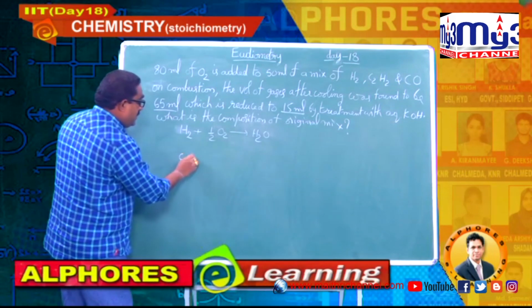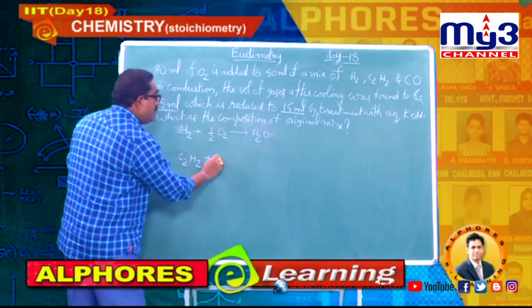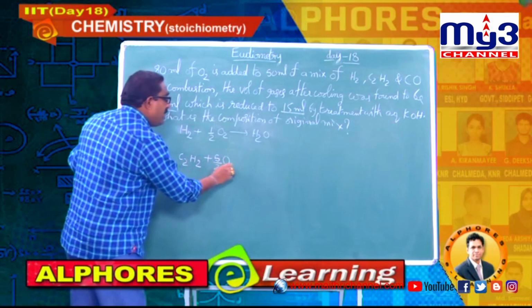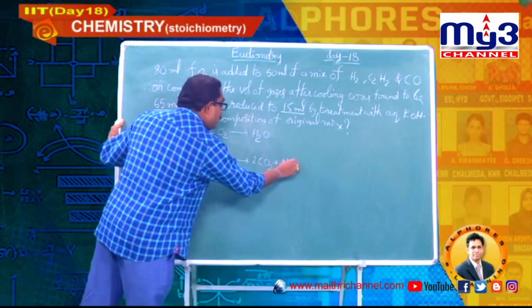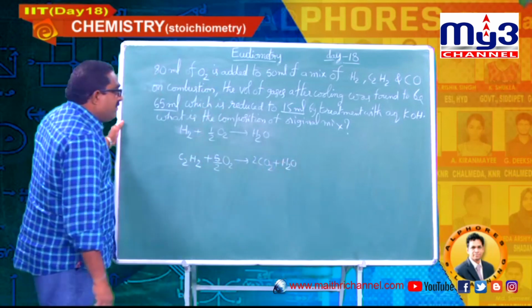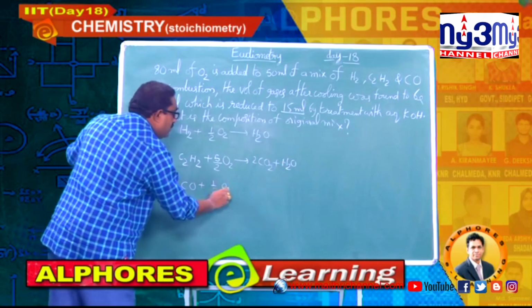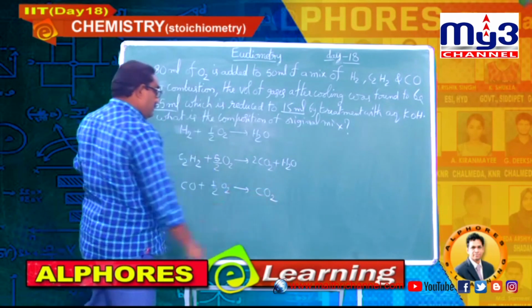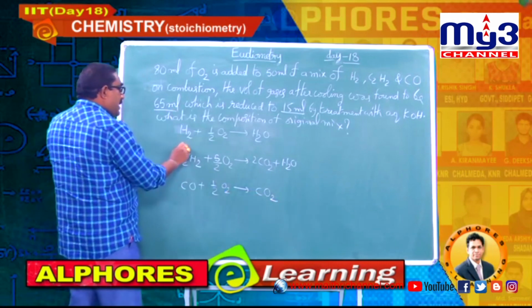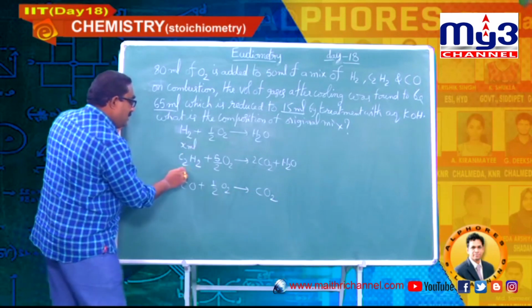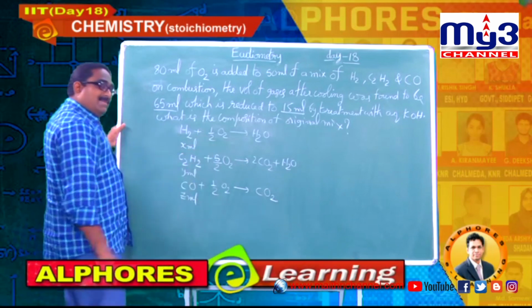Write down, students: C2H2 plus 5/2 O2 gives 2CO2 plus H2O. This H2O I have also considered as liquid. Next, the third gas, carbon monoxide: CO plus half O2 gives rise to CO2. Here all three are gases. I don't know how much of each, so let me take this as x ml, this as y ml and this as z ml.